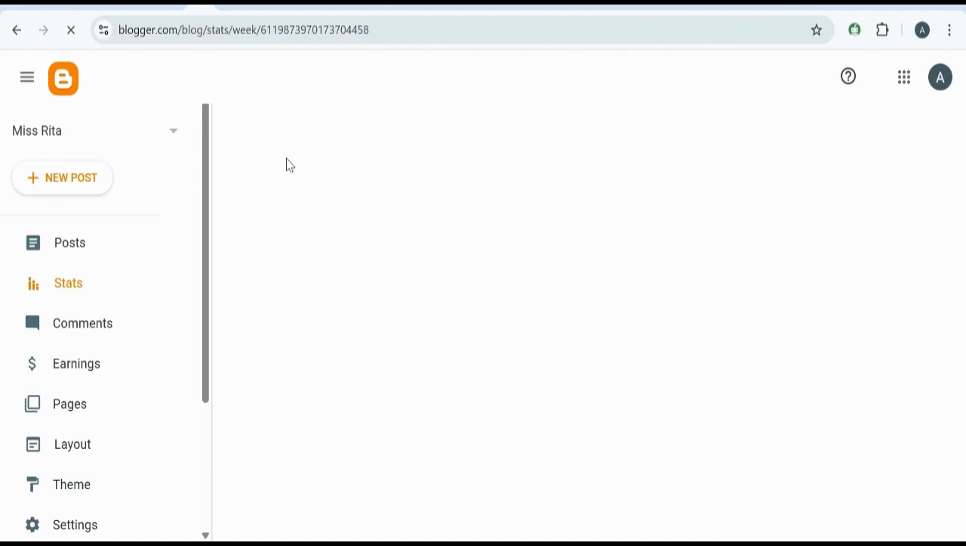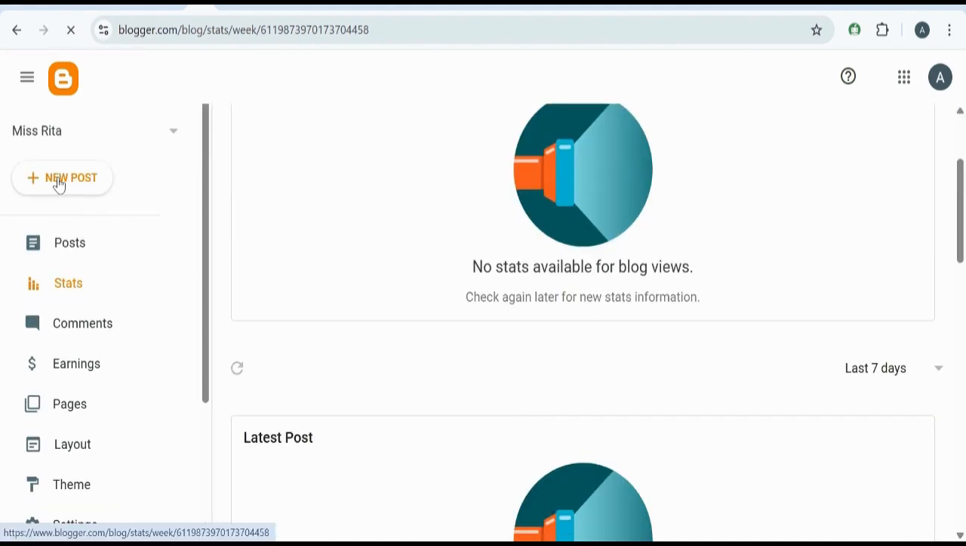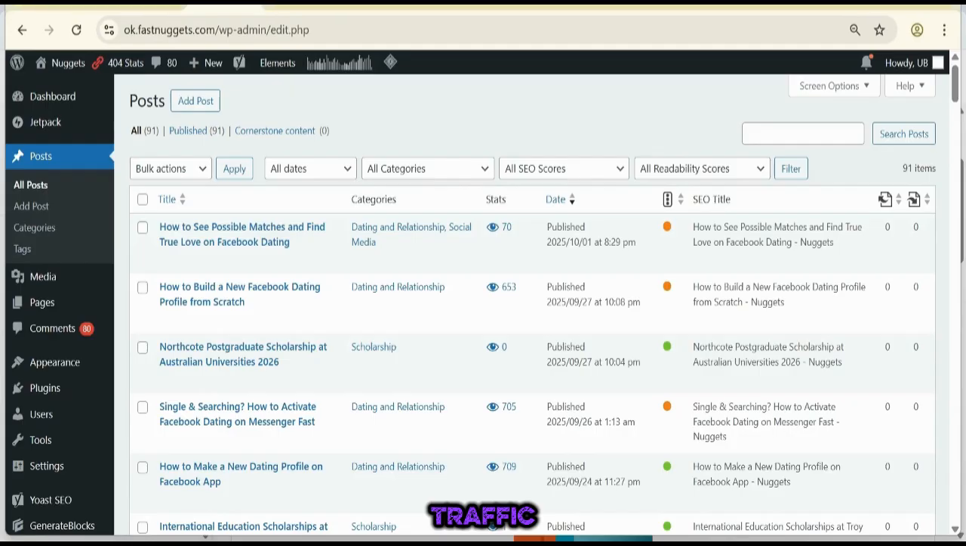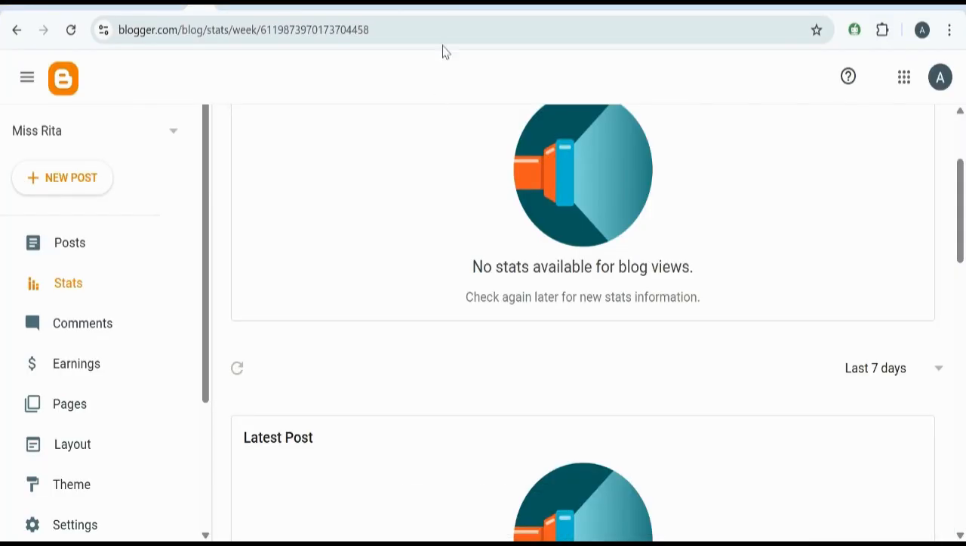This is Blogspot, and this is how it looks. You post articles, new posts. You stand here to post articles, and we'll show you how to go about this. So we'll start with this and with Astera. That is very simple. Now let's go to the main business, which is traffic. How do we generate traffic?